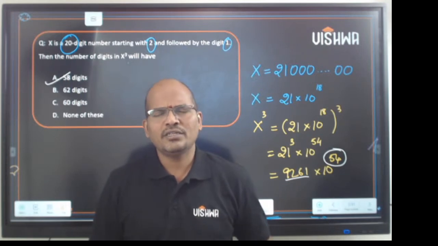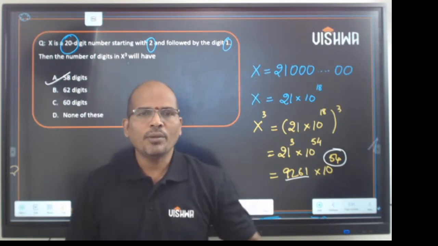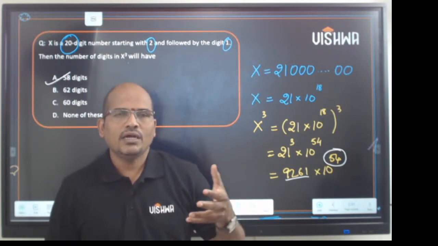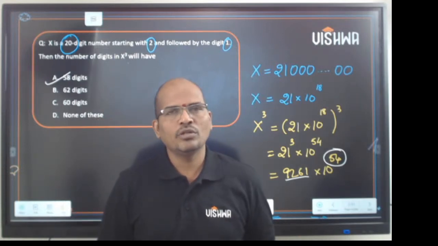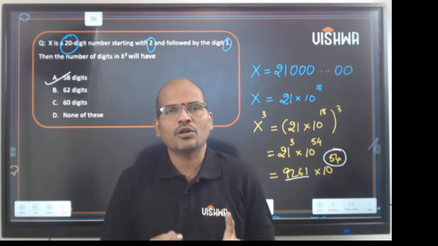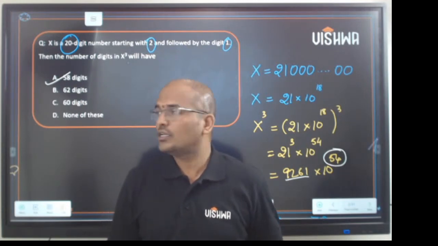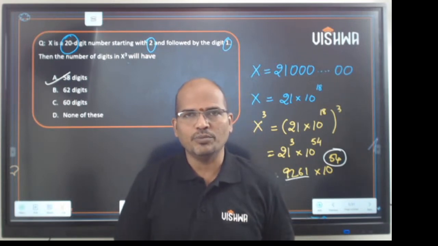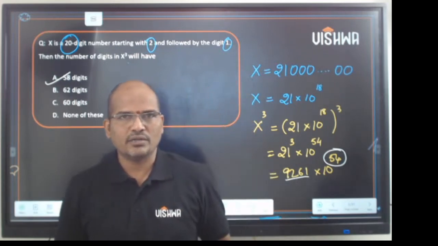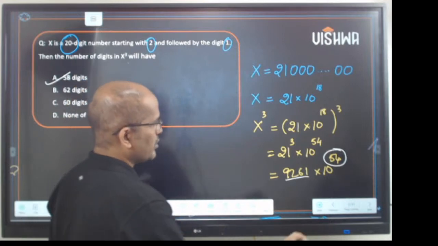Do not try to complicate it, it is quite simple. The problems for number system will be designed in such a way that they appear complex, but they are not complex. Please stick to the concepts, stay with the basics. So that is how you solve the problem of finding the size of x cube. I hope I am clear with this part. Okay, now going ahead, the next question.